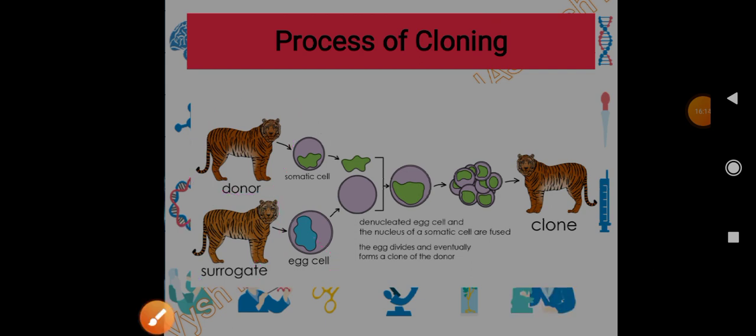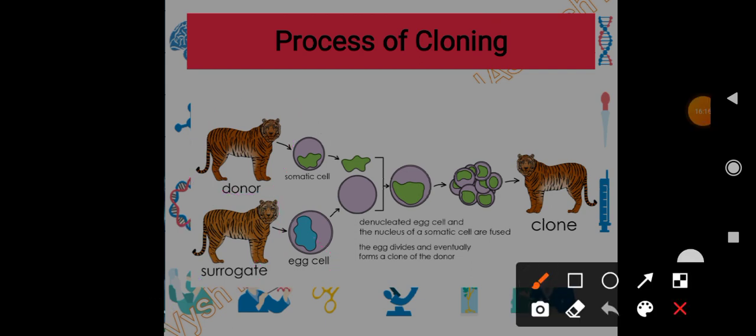We only need the cell. But the somatic cell of the donor we are interested in, because it has the genes. So here the nucleus has been taken from the donor.